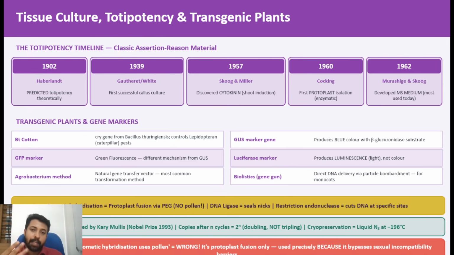These are the different markers used in transgenic breeding to identify the transformed lines or cells. That is important. Then regarding Agrobacterium tumefaciens and Agrobacterium rhizogenes species, what are the key differences? That is important. Then different transgene integration methods like gene gun, electroporation, and Agrobacterium-mediated transfer, and the different enzymes which make transgenic breeding possible.